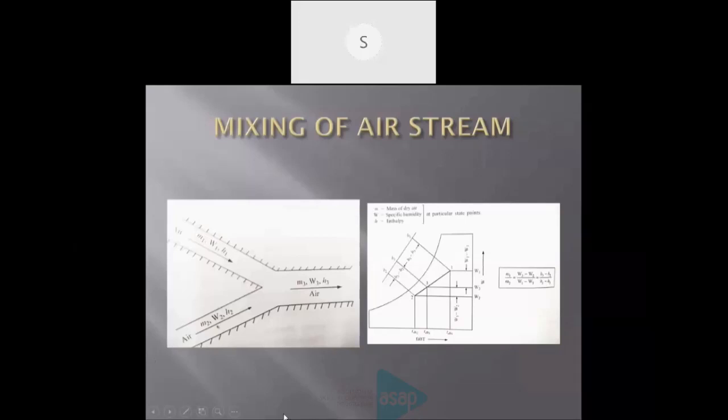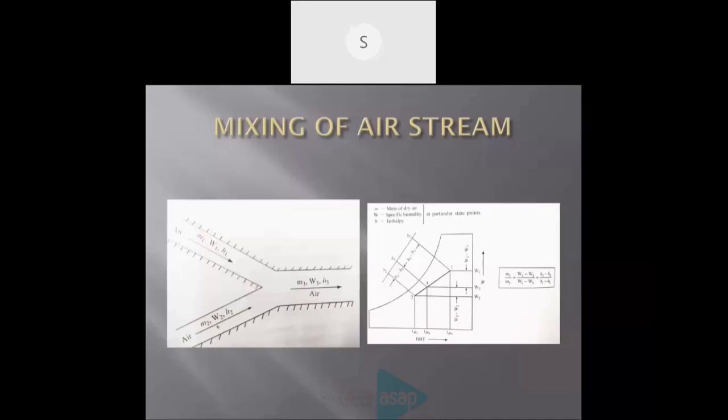This process is shown using a psychrometric chart on the right side. In the chart, the first point, 1, is the incoming air stream 1, having temperature TD1 and moisture content W1. The second stream of air is marked as 2, with TD2 and W2.